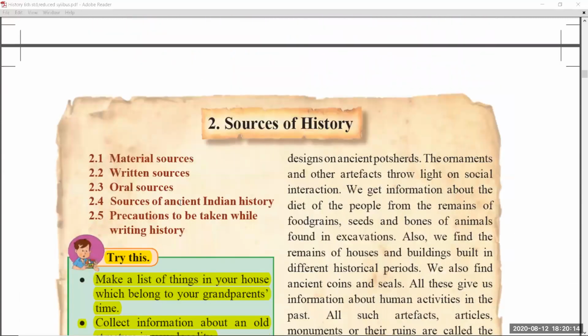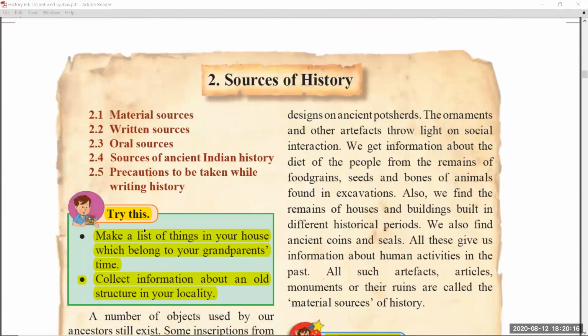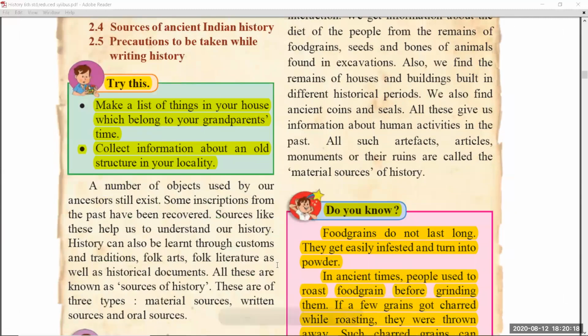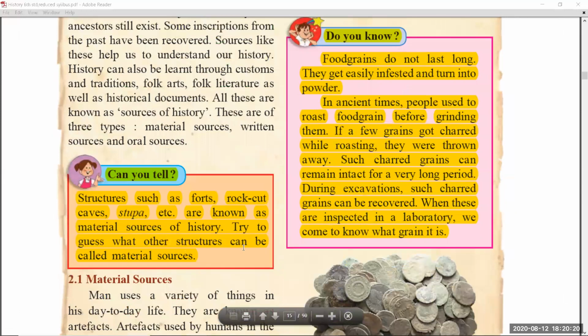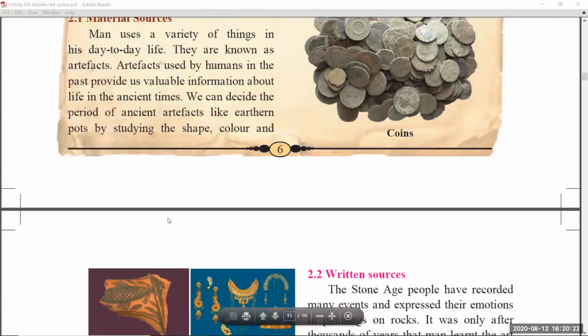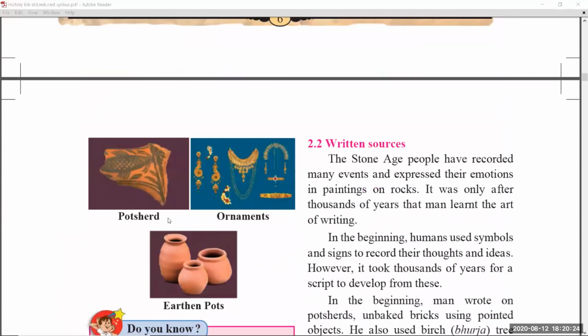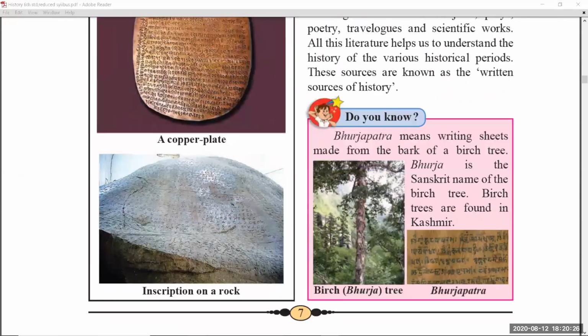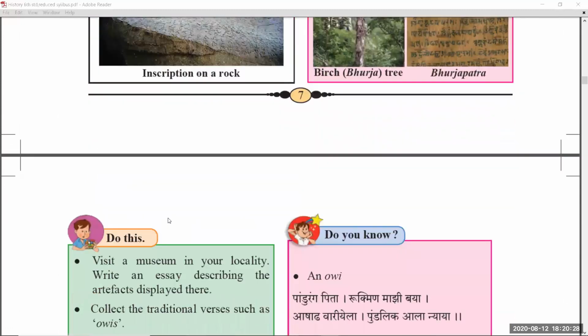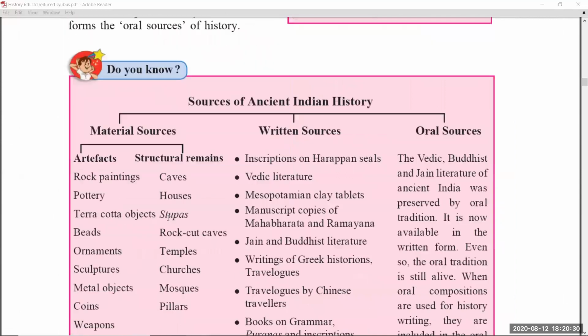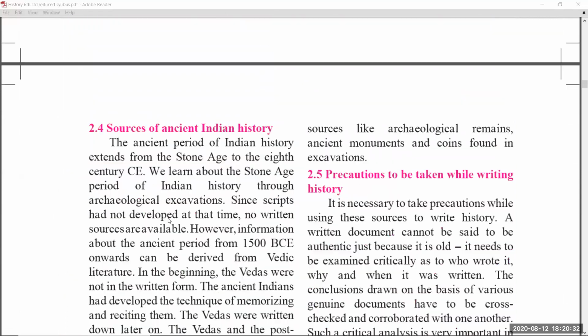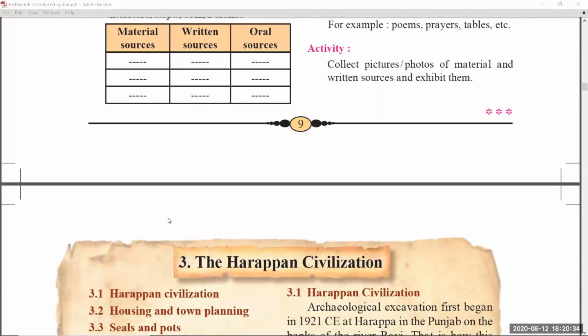Coming to chapter number 2, sources of history, this try this part was removed. The do you know part is also removed. Can you tell? These 3 were removed from page number 6. Coming to page number 7, no changes. Coming to page number 8, again there are no changes. In page number 9 also there are no changes, students.